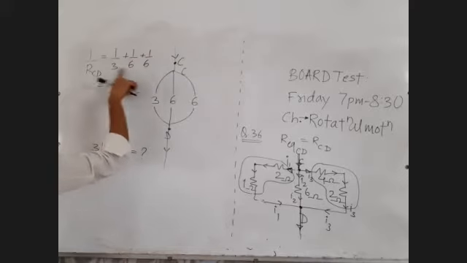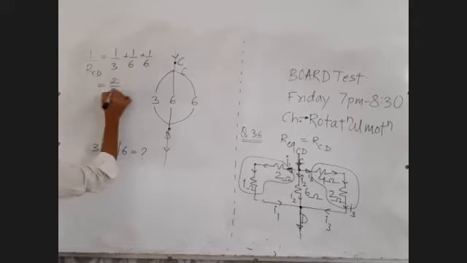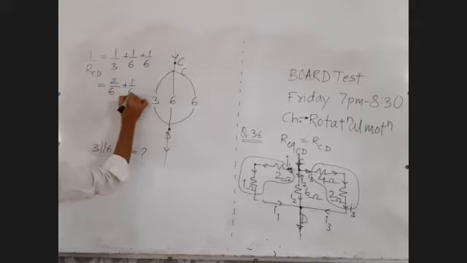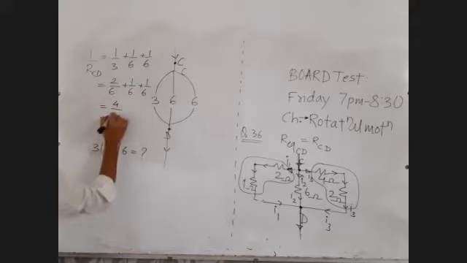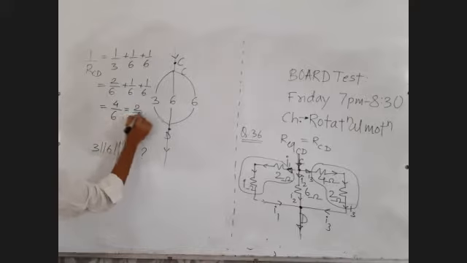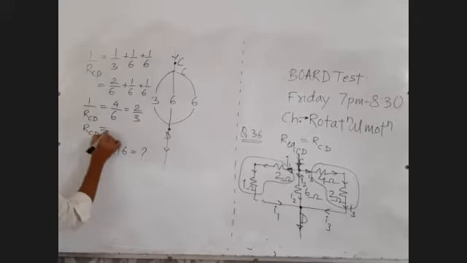Make the base same. To make it 6, multiply by 2 and divide by 2. So 2 by 6 plus 1 by 6 plus 1 by 6. So 2 plus 1 plus 1, 4 upon 6. That will be equal to 2 by 3. But that is 1 upon RCD. Therefore, RCD is equal to reciprocal, 3 by 2.